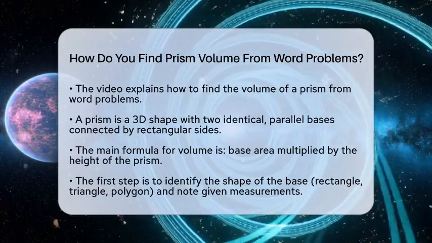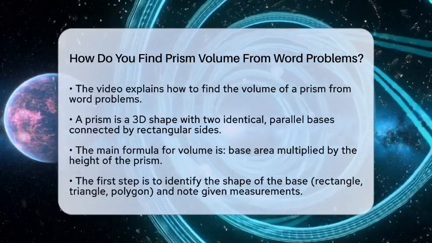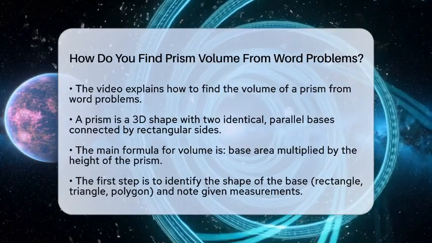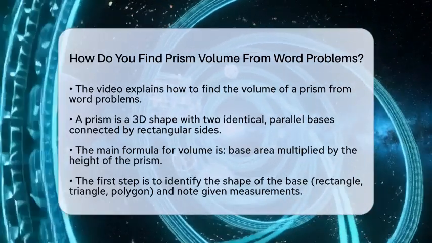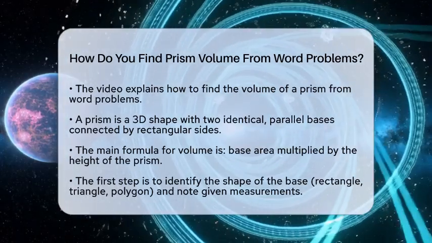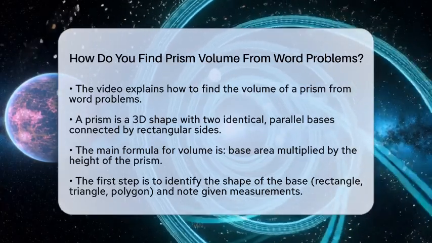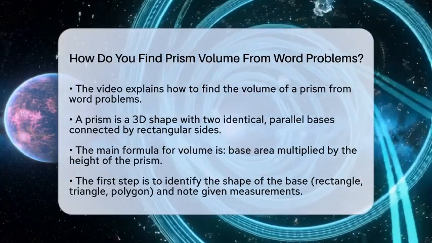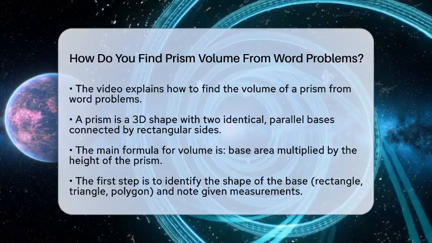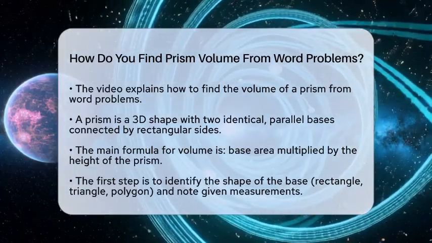A prism is a shape with two identical, flat bases that are parallel and connected by rectangular sides. To find its volume, you need to know the size of the base and how tall the prism is. The main formula is simple. Volume equals the area of the base times the height.